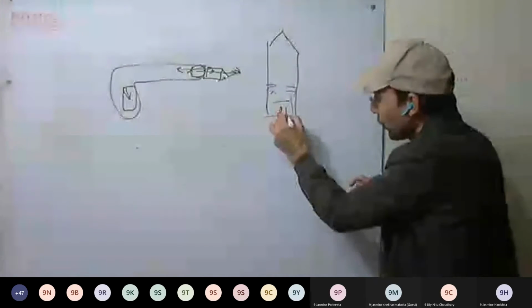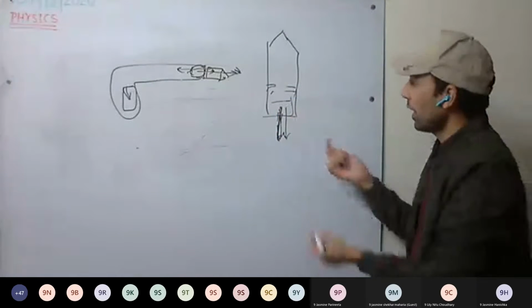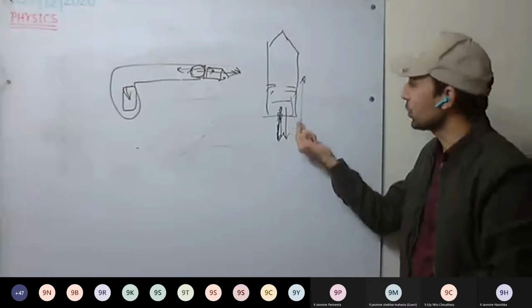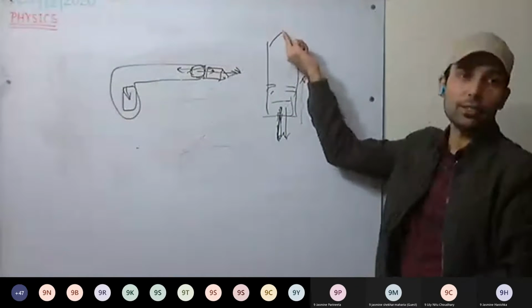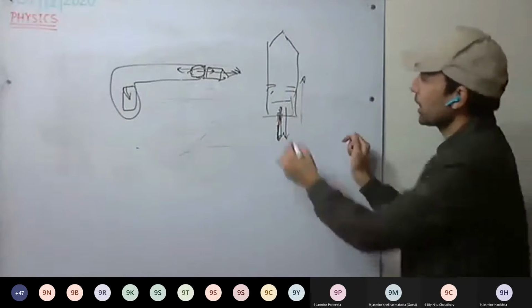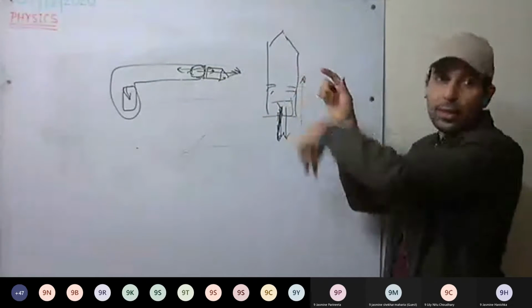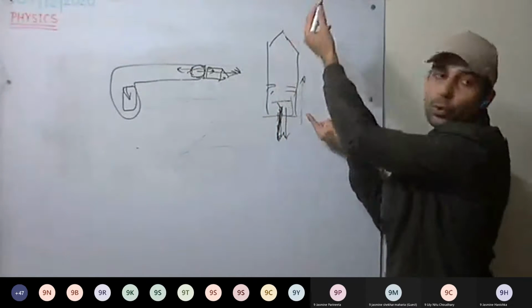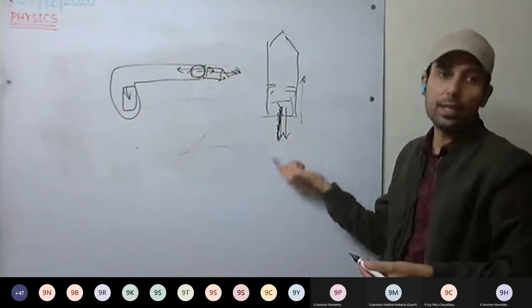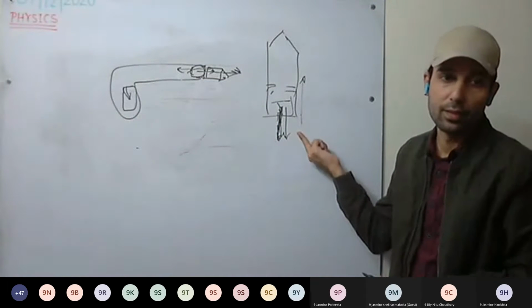A force is generated in this direction, and in turn there is an opposite force. It pushes the rocket in forward direction, in upward direction. The gases push out the nozzle downwards, and in turn the rocket is pushed up. So they are equal and opposite forces.